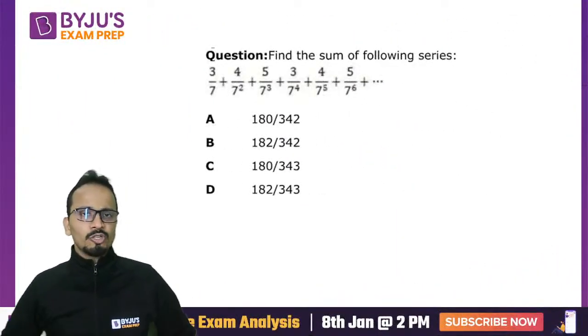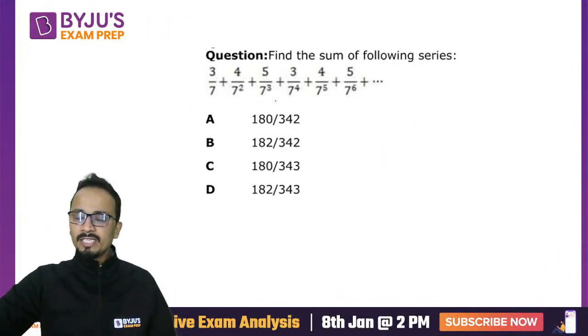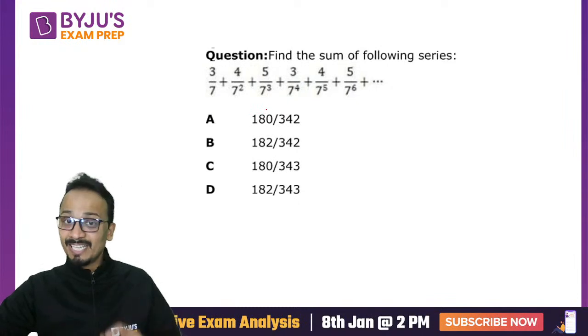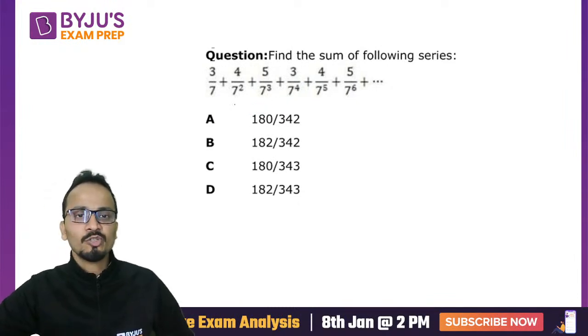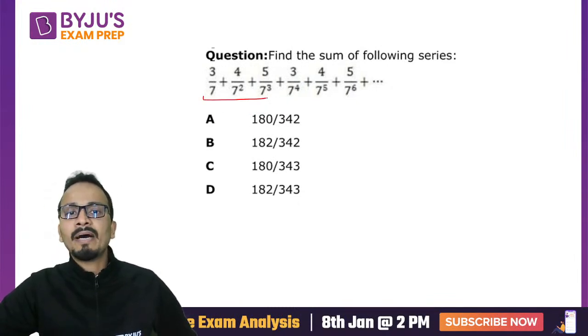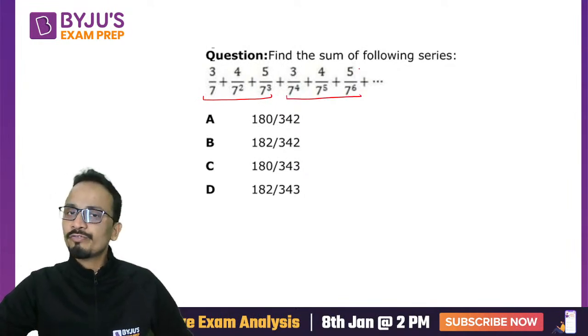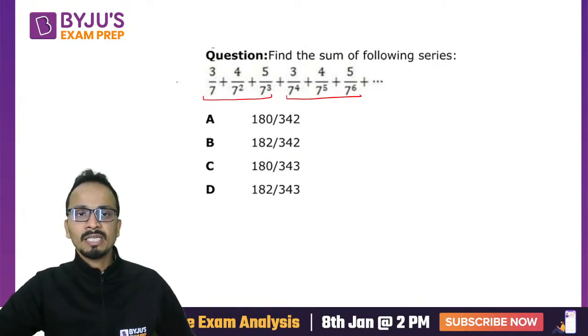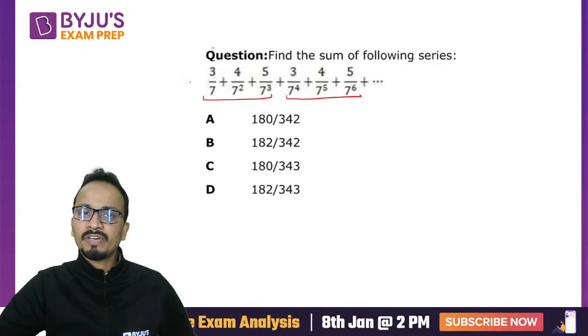It was a very simple question earlier. Okay. Now this is a little tricky. Now I'll tell you the way I solved this question actually in the examination. Yes, I did this question in the examination. So what I did is I combined three terms. Okay, so 3, 4, 5, 3, 4, 5 are the numerators and so on up till infinity. So I combined these three terms and calculated the sum of the first three terms.